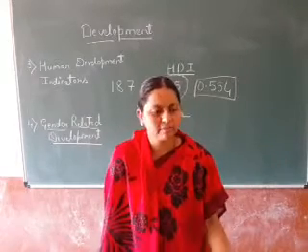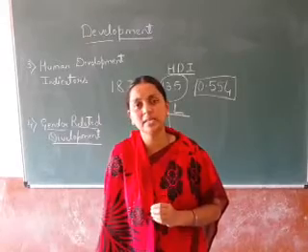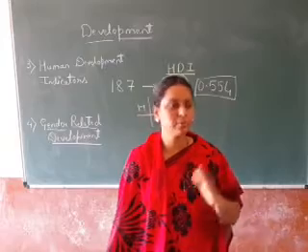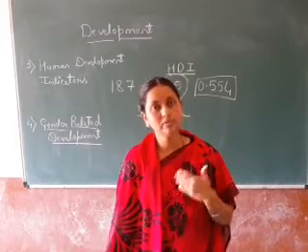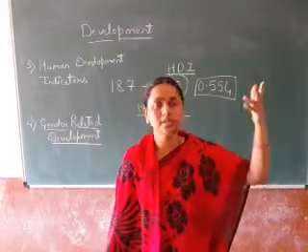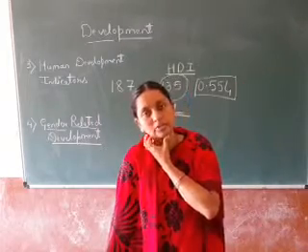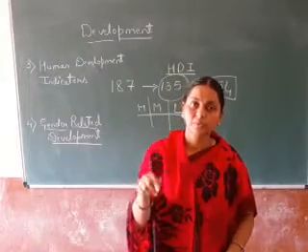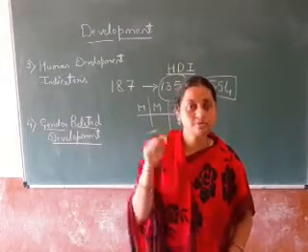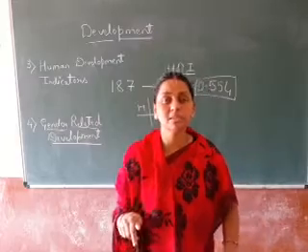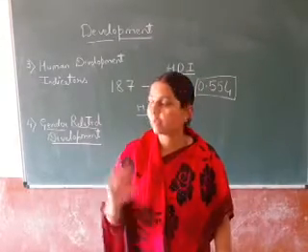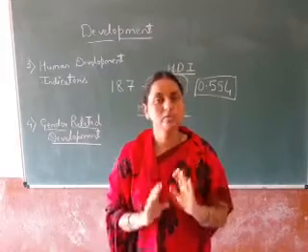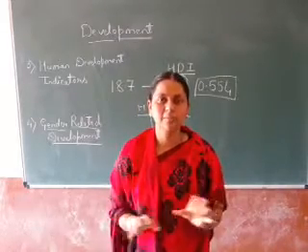Understood? Here see, in our family only we can see, especially in rural areas and all, there is a differentiation made between men and women, between boys and girls. Boys, if they want to complete their education in any other place, if they want to stay and complete their education, they are allowed, they are given permission. But if the girl from that same family wants to be educated, wants to complete her education, the family members don't agree to that. Where will you go and stay, where will you complete education, we don't want all that, you marry and go. Understood? So these are the things which happen in particular families.